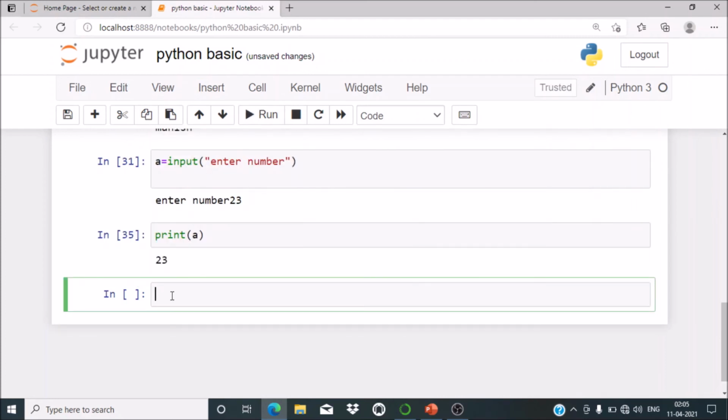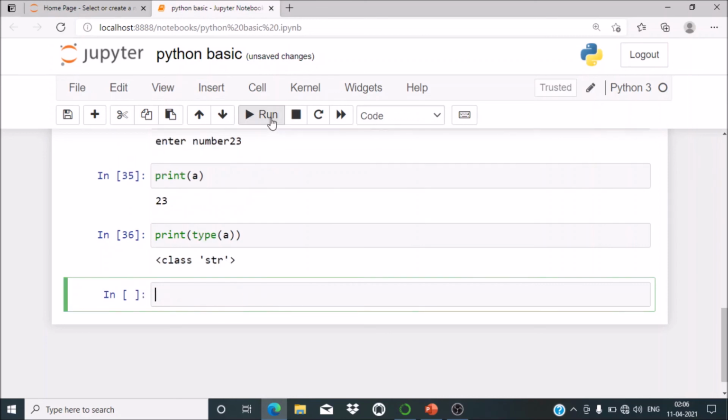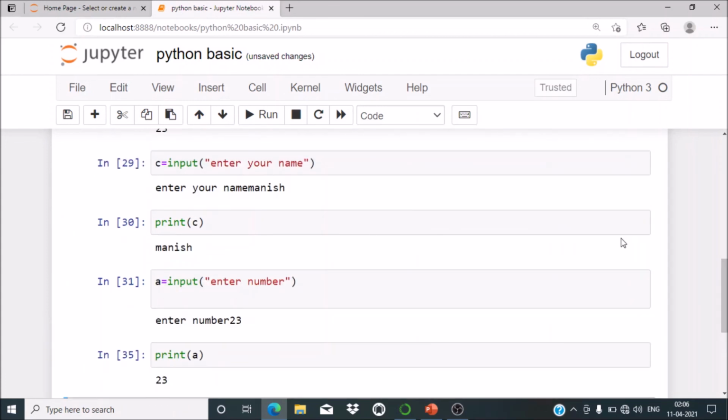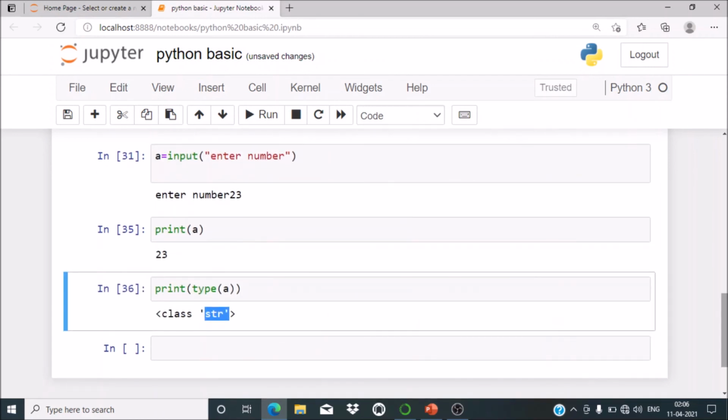But what is the type of it? As I have told, whatever inputs you are entering through the input command are all of type string. So you can check the type of a. Print type of a, and here it is giving string. So even if it is a number, it is accepted as a string in the case of input. By default, input accepts string as input. So you have to convert it into other types, like float, integer.